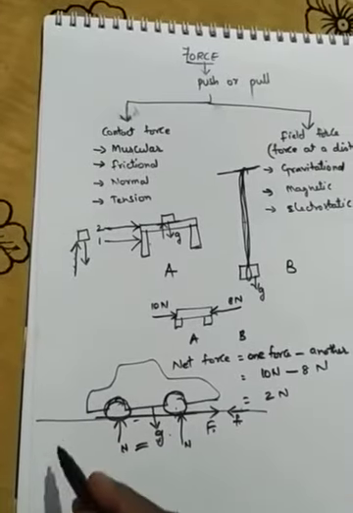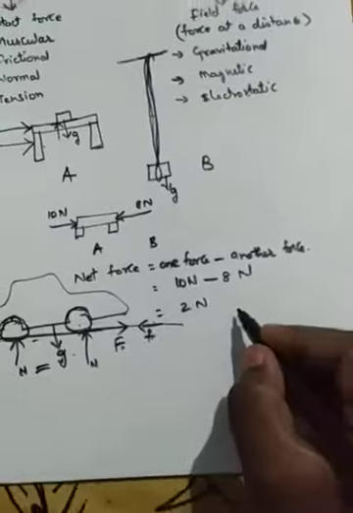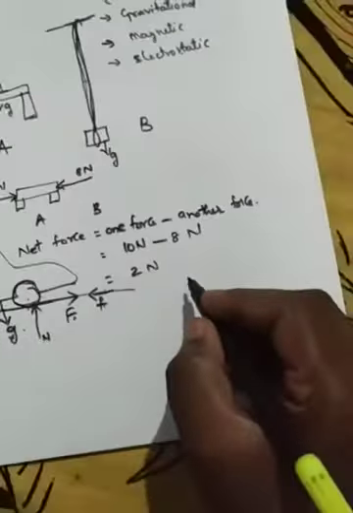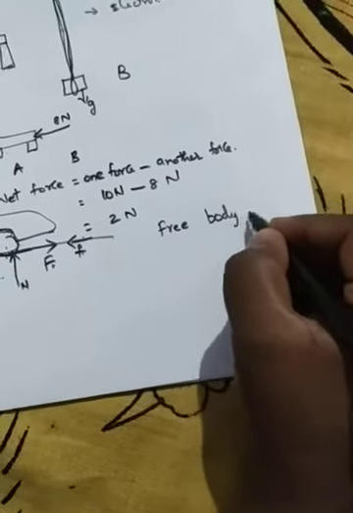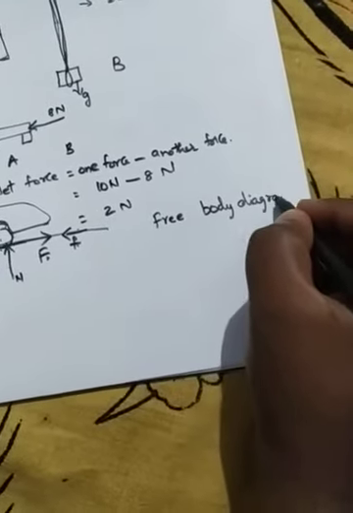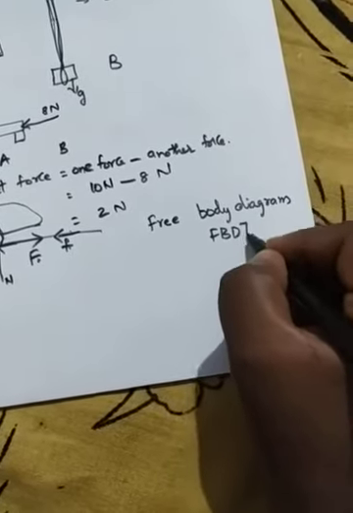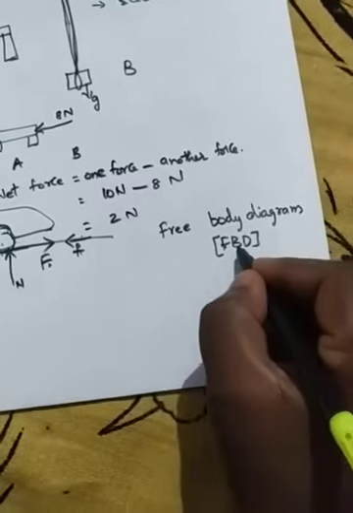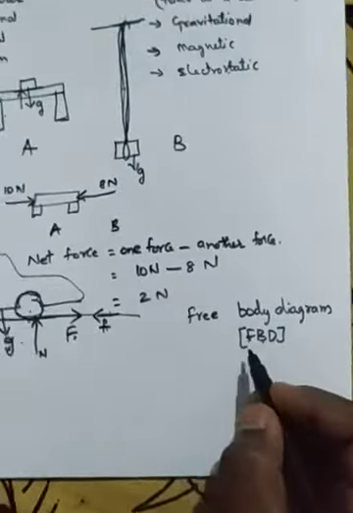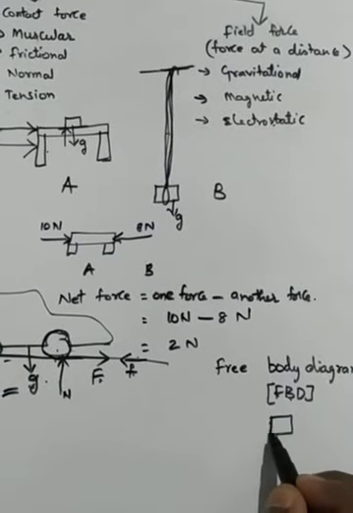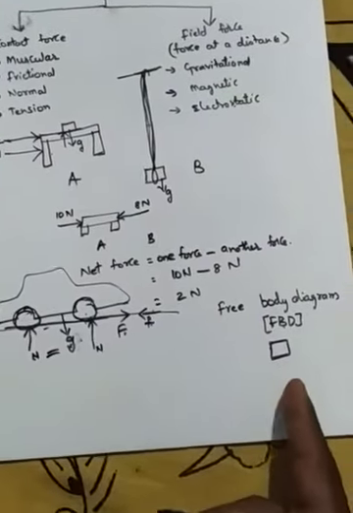So when you want to show all these types of forces acting on this car, we will follow one small diagram that is called a free body diagram. We call it FBD, short form, free body diagram. How to draw this free body diagram? This free body diagram will be drawn with the help of a small square. Right? Now I am showing this car in the free body diagram.